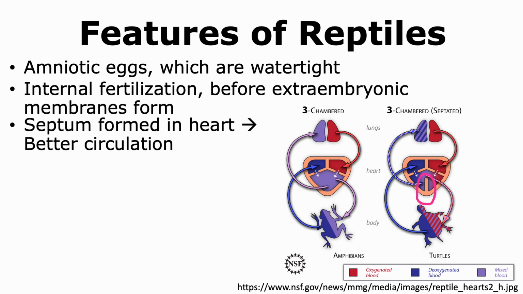The circulatory system of reptiles also got modified compared to amphibians to enable better circulation. A septum or a wall started forming in one of the chambers. Even though the septum was not complete and hence it's only partial, it was still enough to give better circulation.